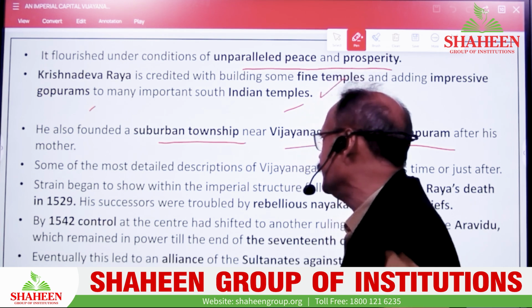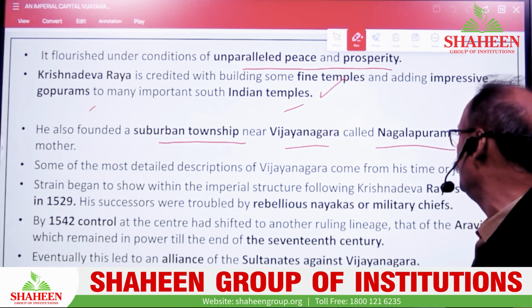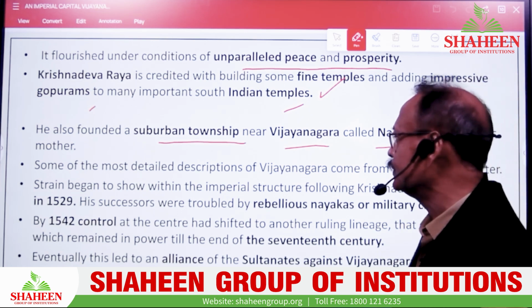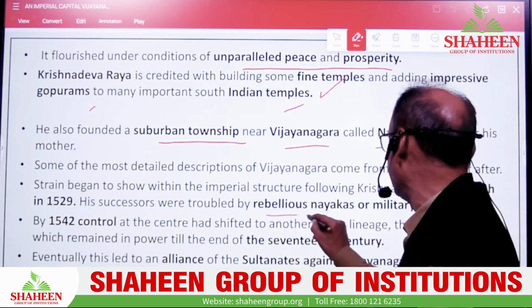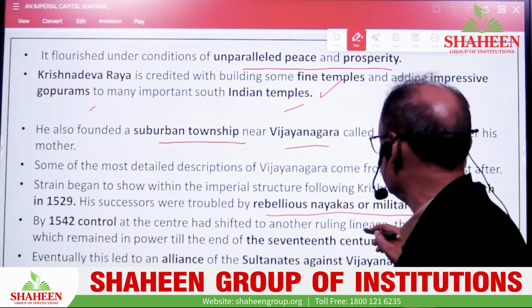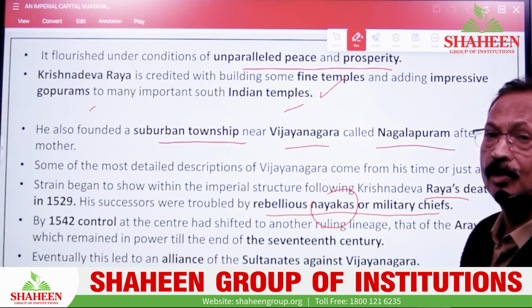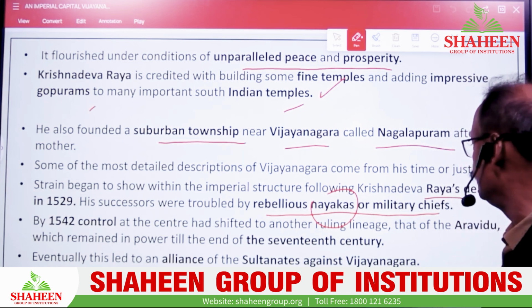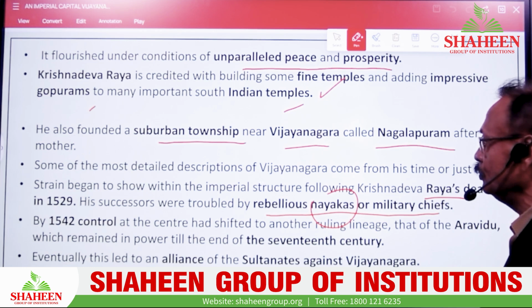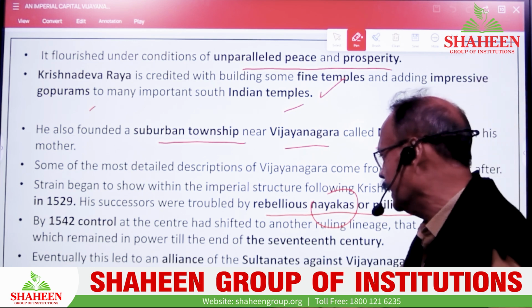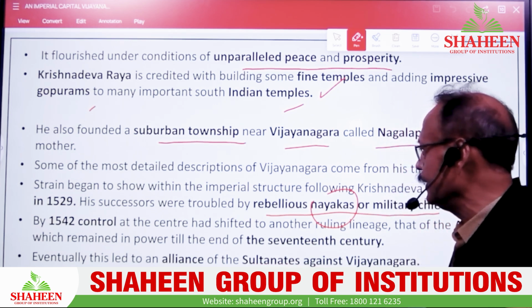Some of the most detailed description we find is regarding what? After Rai's death in 1529, his successors were troubled by rebellious Nayakas, or military chiefs. That is the Nayankara system you have to note down. This played a significant role in the downfall of the Vijayanagar Empire. The Aravidu dynasty also took place in the 17th century. And finally, the alliance of Sultanates against the Vijayanagar Empire.